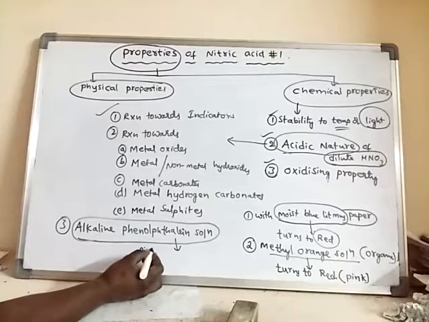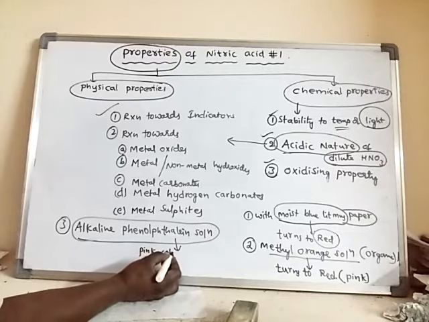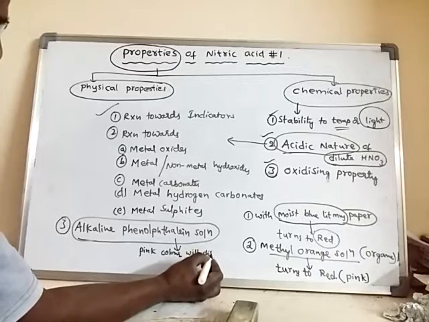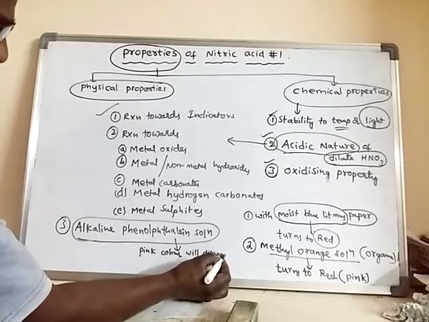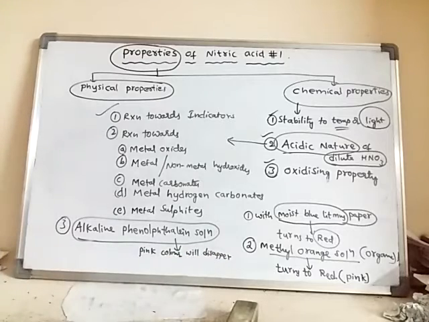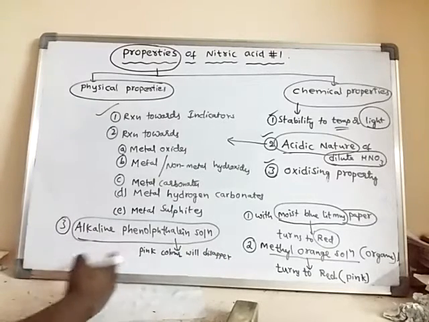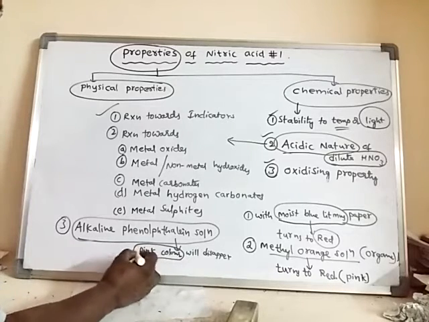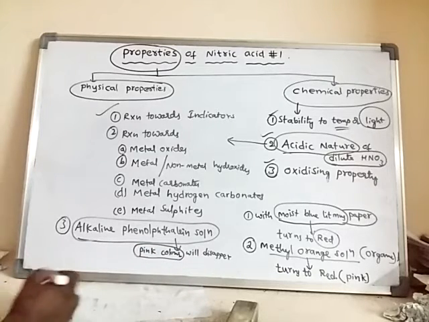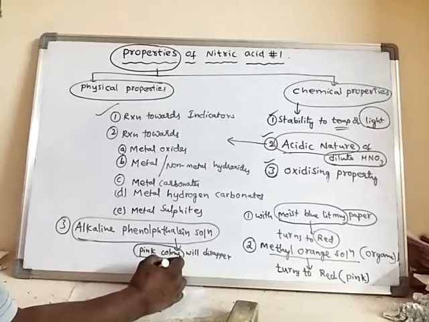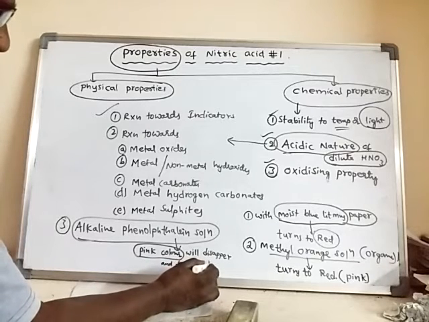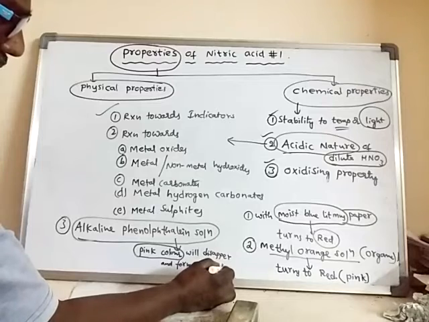So the pink color will disappear. That means the pink color of alkaline phenolphthalein solution, its original color, will disappear and form a colorless solution.